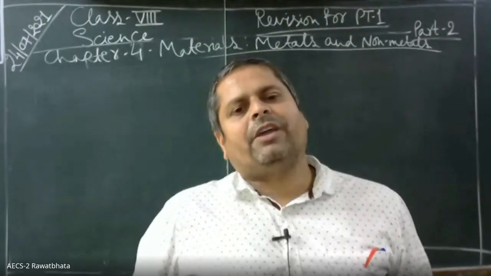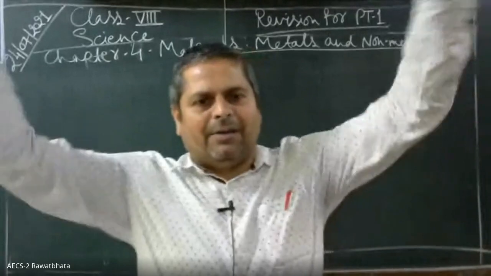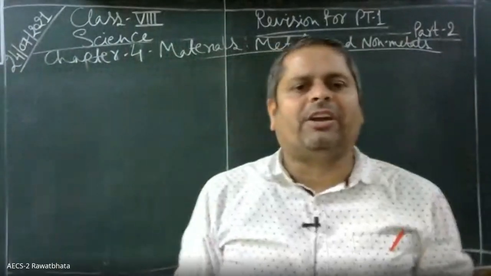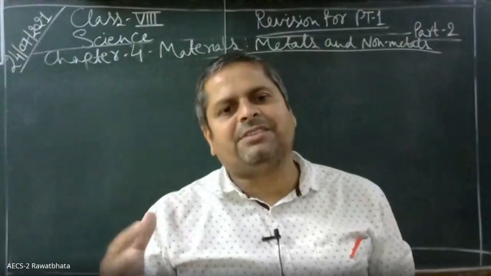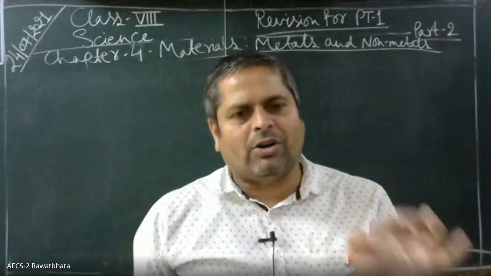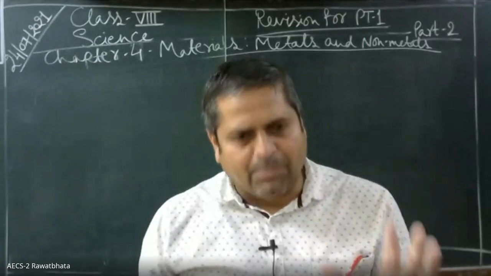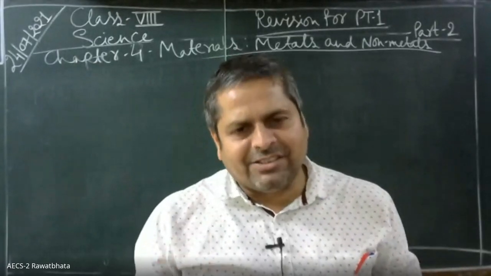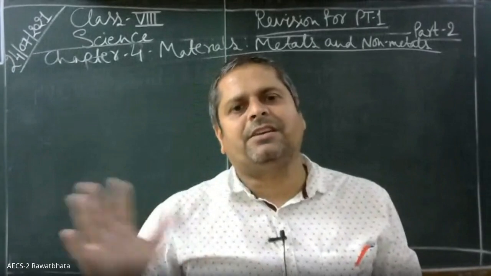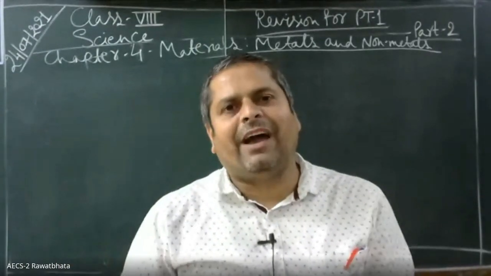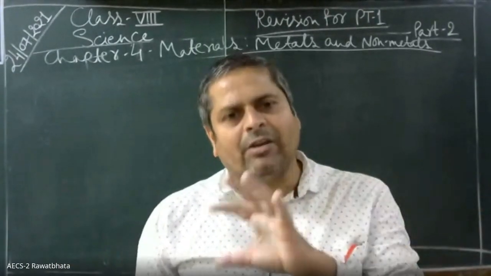Similar kind of atoms constitute an element. For example, sodium, potassium, hydrogen, lithium, beryllium, boron, carbon, nitrogen, oxygen, fluorine. These all are elements. There is a table called the periodic table in which the elements are arranged in the increasing order of their atomic numbers. Based on their properties, elements are broadly classified as metals and non-metals.